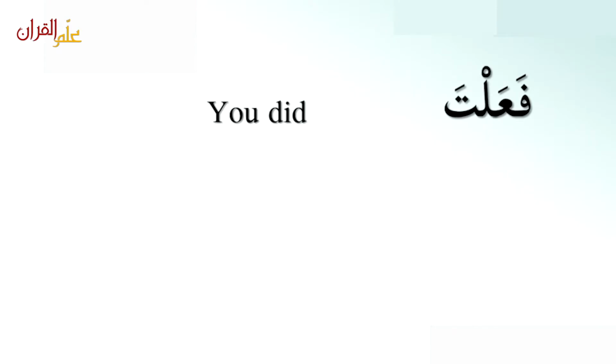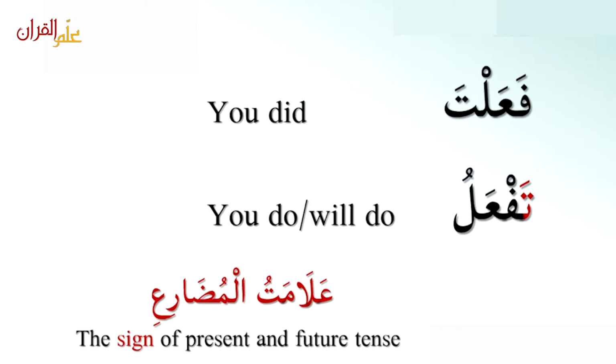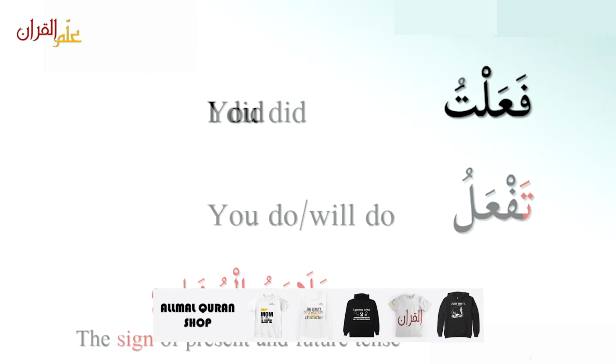فعلت, you did, is past tense. تفعل, you do or you will do. This is future tense. The ta in the beginning shows that this is علامة المضارع, the sign of present and future tense. So تفعل is future tense.